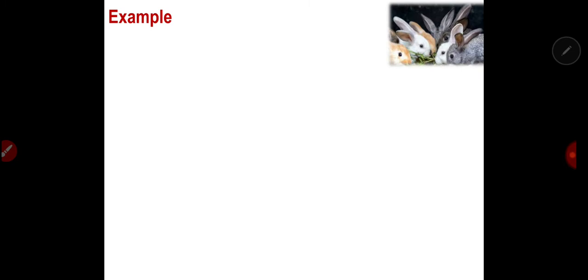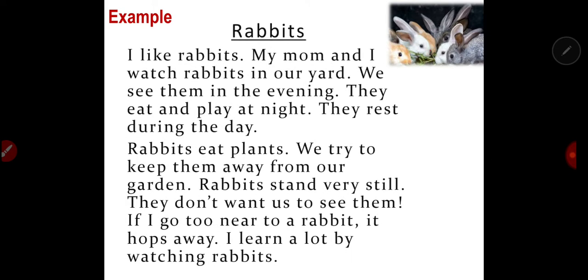Now I have here an example. So as you can see, this is all about rabbits. Do you know what rabbits are? Excellent. Now the title of this composition is about rabbits. Okay, just listen carefully.